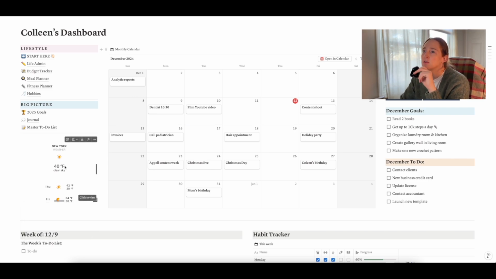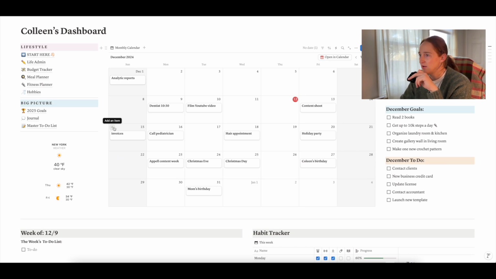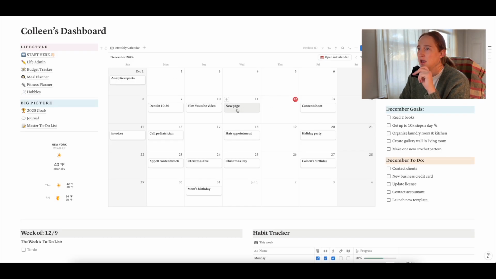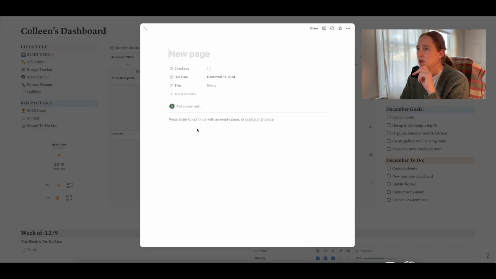And then moving over to the right, we have your monthly calendar. So I like to have this big visual of what I have going on for the month right away. And to add a new item, you can just click the little plus button, and then you can just type in whatever you have going on and then click out of it, and you'll have a new page. And what's nice too is you can add in any sort of notes that you have for any of your events that you have going on if you needed to do that as well.